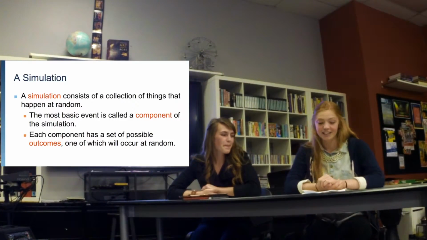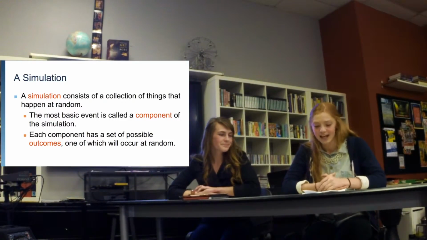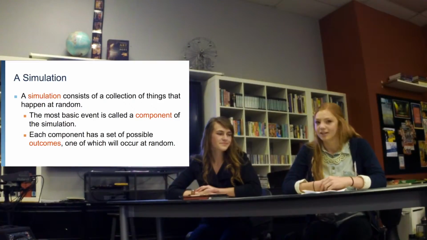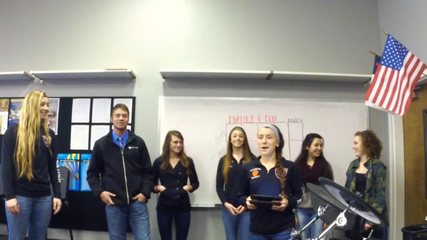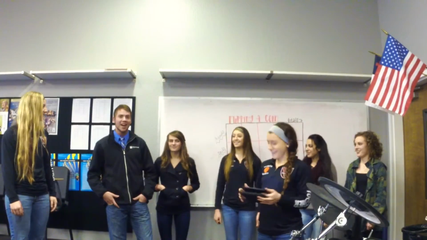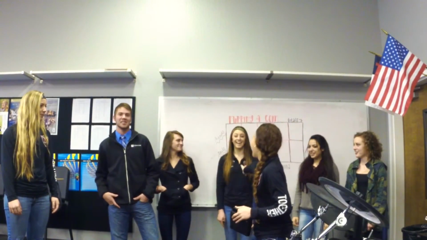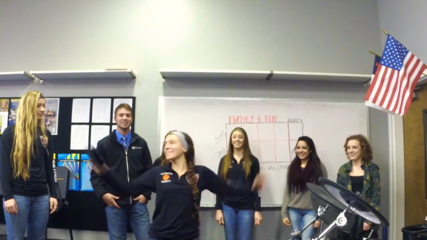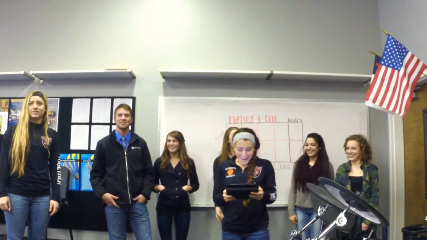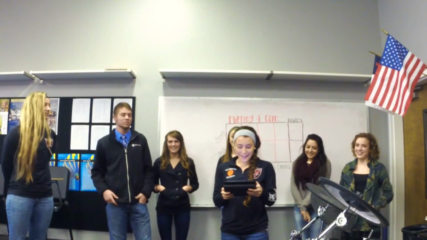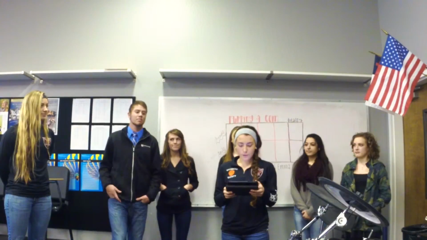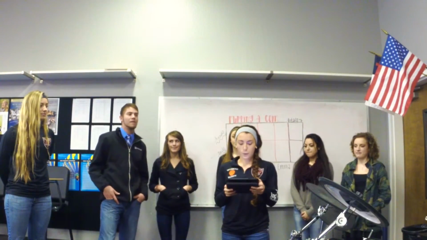Another part of simulation is a component. This is the most basic event. And a component, or the most basic event, also has its own possible outcomes. One of the outcomes will occur at random. Okay, today we're talking about, give me a T. T. Give me an R. R. Give me an I. Give me an A. A. Give me an L. L. Trial. Sorry, Lizzie. Okay, the sequence of events we want to investigate is called a trial. Trials usually involve several components. After the trial, we record what happened, our response variable.